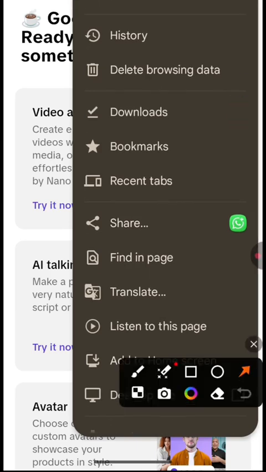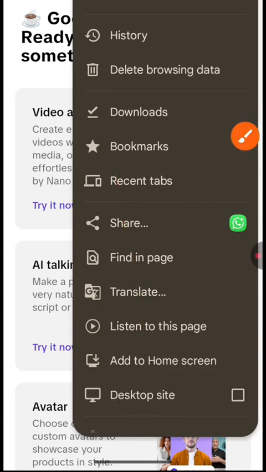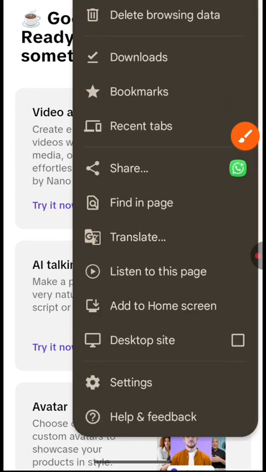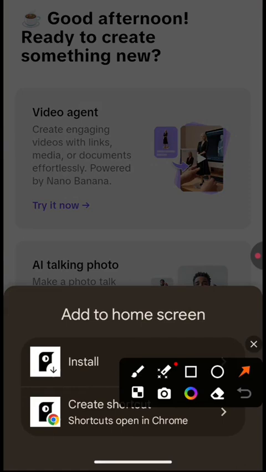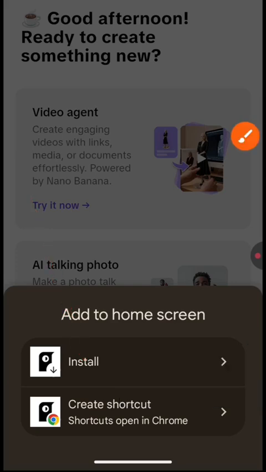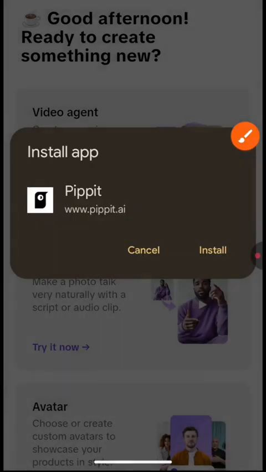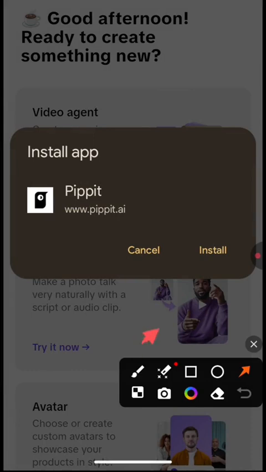We scroll down just below desktop site, we click on add to home screen, like you're seeing the arrow point there, and then we click on install. Not create shortcuts, install. To install it, and we'll be able to run it on our devices without going to the browser every time.